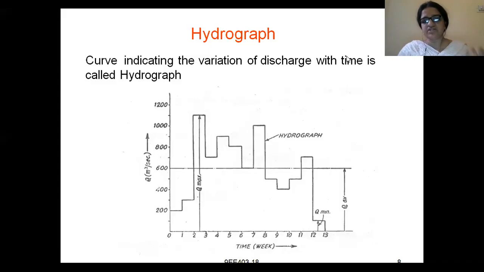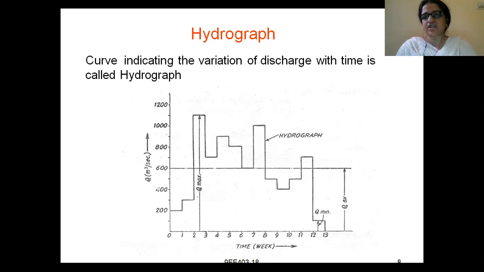Graphs are usually plotted to study the nature of something with respect to time, or to study one property of a material, or its parameter subject to various temperature conditions, or whatever the conditions may be. You have an x-axis and a y-axis. Based on the change of time, or distance, or changing of one parameter, you try to study the behavior of another parameter of that substance. So what is a hydrograph? You are trying to study some parameters which are related to water.